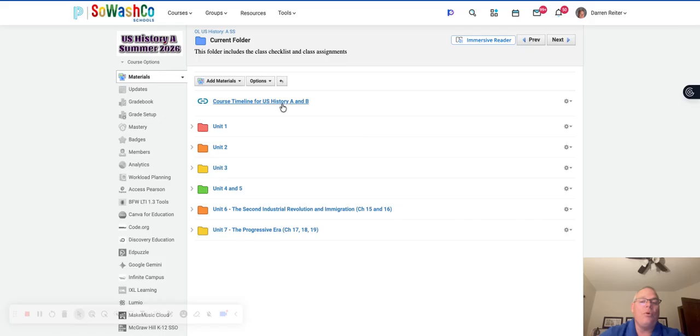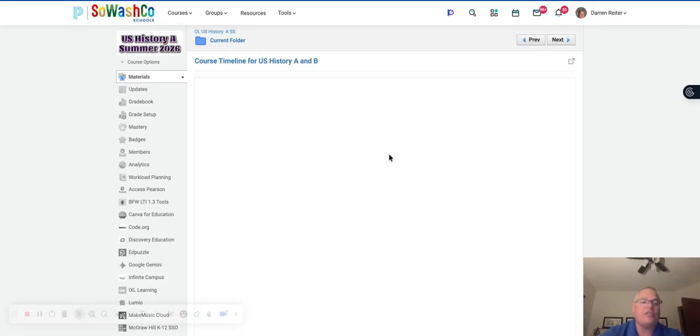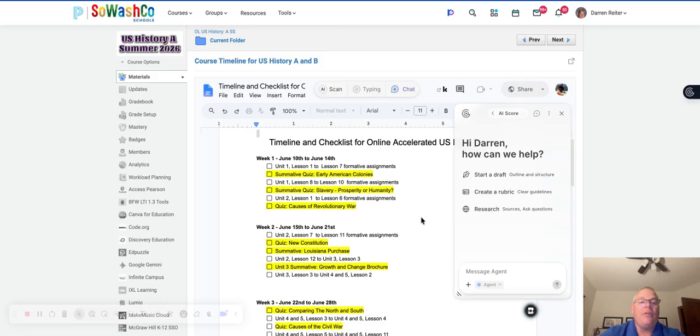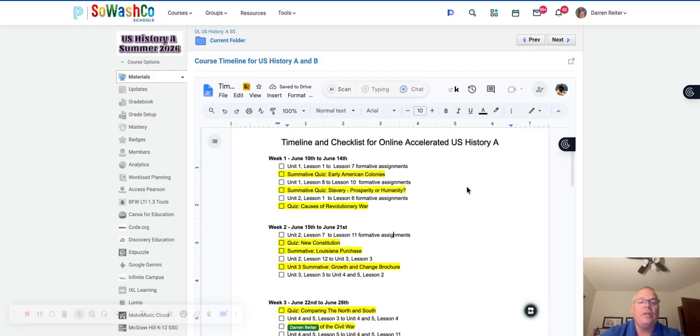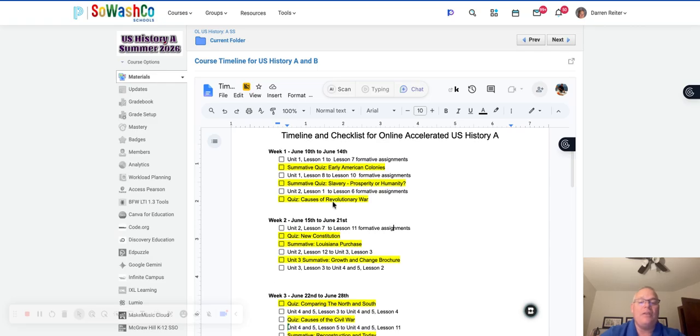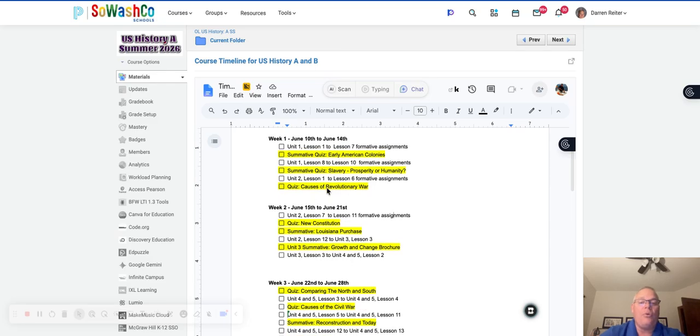So one of the things that we want to look at right away is this calendar. This is our calendar for the A portion, and what you'll see is this. You've got Unit 1, and you're finishing up Unit 2 going through here. Notice that I highlighted each one of the summatives, and you're going to go all the way through the quiz, causes of the Revolutionary War in that second unit.